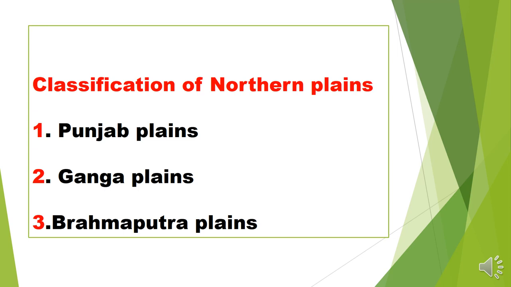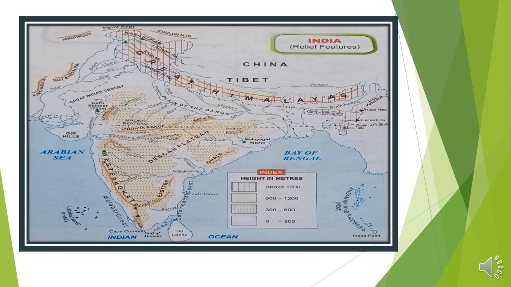So let us discuss the Punjab plain. The area covered by the Indus and Satluj rivers is covered by the Punjab plain area, okay. And the area lying between the Ganga and Tista rivers is called the Ganga plain. And after that, the area covered by the Brahmaputra river is called the Brahmaputra plain area. So next is